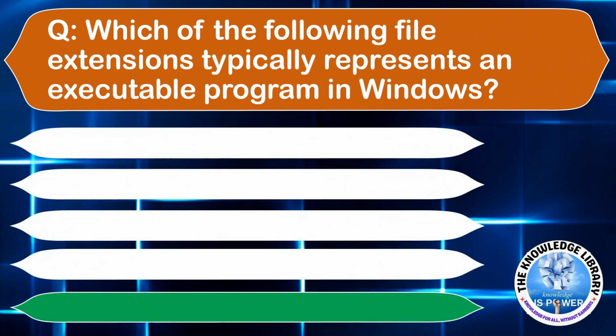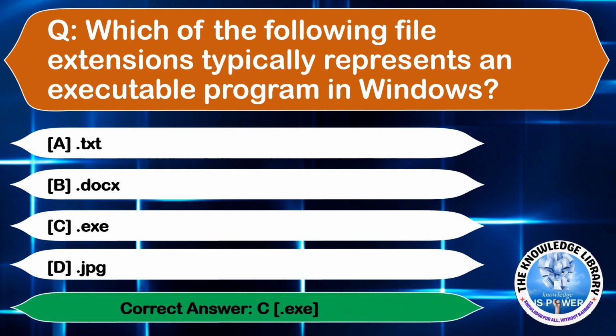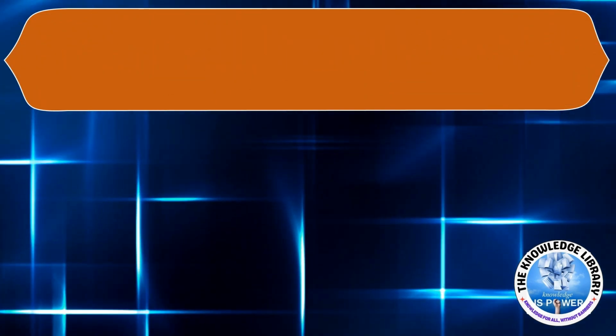Which of the following file extensions typically represents an executable program in Windows? Option A, .txt. Option B, .docx. Option C, .exe. Or option D, .jpg. The correct answer is option C. Moving to the next question.